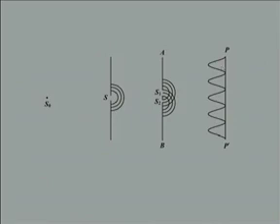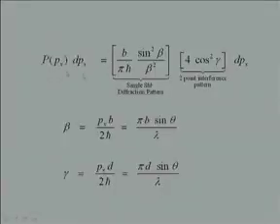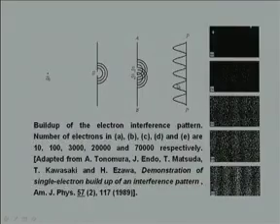But if you did this experiment with billions of electrons, then slowly the interference pattern will evolve. And if you solve the Schrödinger equation, then you can get a probability distribution corresponding to the product of the single slit diffraction pattern and the 2-point interference pattern. And this explains the quantum nature of the electrons.